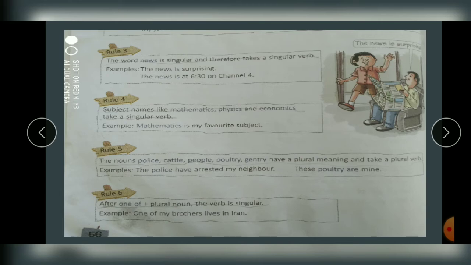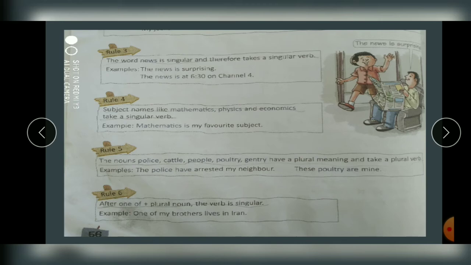Okay. One of my dresses. Dresses is, what is dresses? Plural, right? Dresses is plural. But I am saying one of my dresses. One of means सारे कपड़ों में से एक. So it became singular. It became singular. So your verb will also be singular.